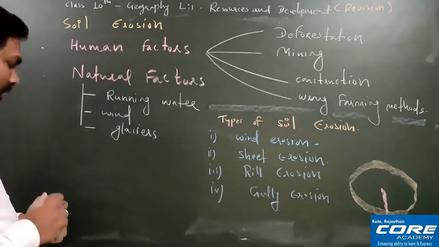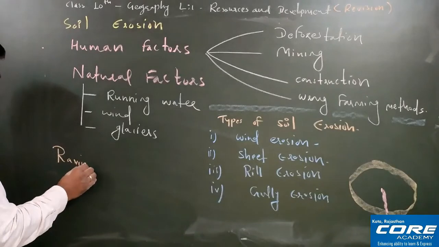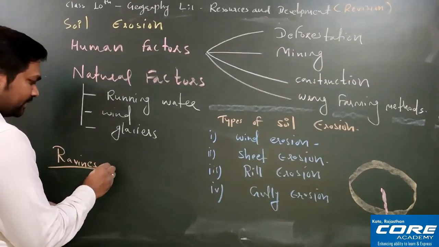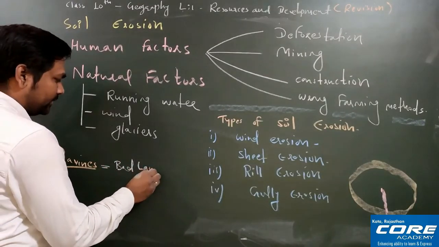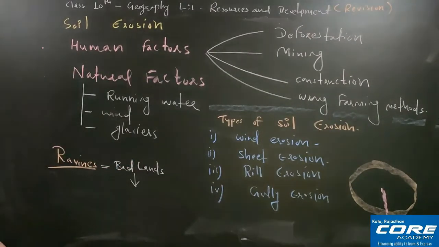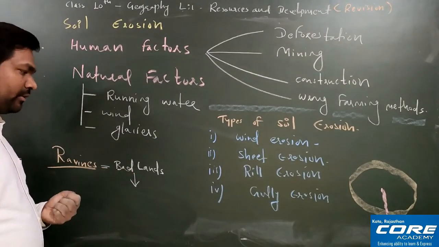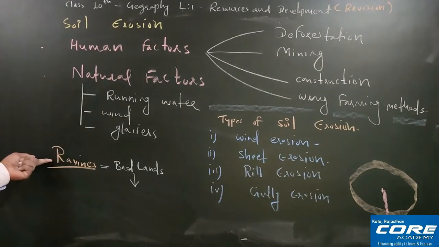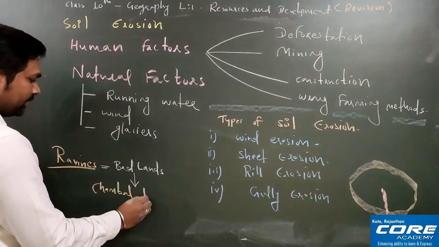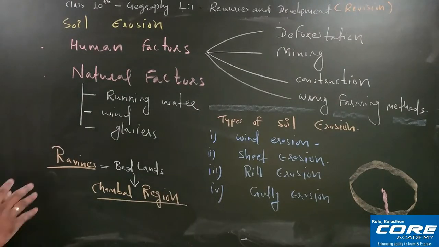One key term is there in your book that I just wanted to tell you, which is called ravines. What is it called? Ravines. Ravines are basically the badlands. Why are we calling them badlands? Because they are not used for cultivation. You cannot use this particular land for cultivation purposes. That is why it is called badlands. The technical term is ravines, and it is found basically in the Chambal region. Chambal region is the example. And where is the Chambal region? The Chambal region is in Madhya Pradesh. I hope till here the picture is clear.